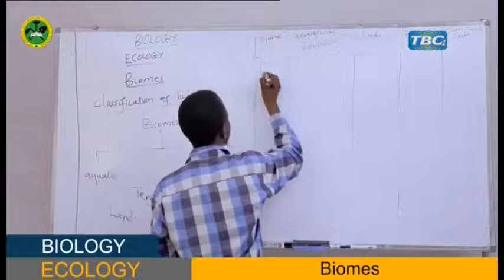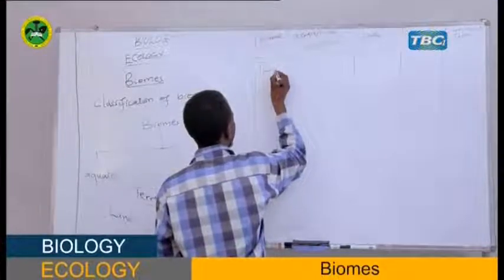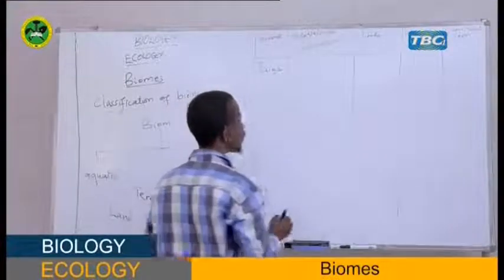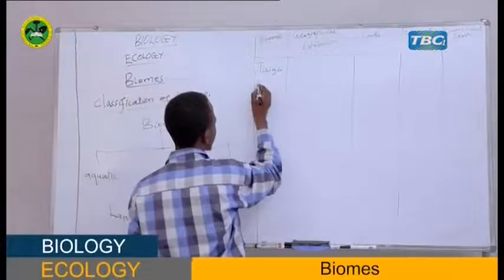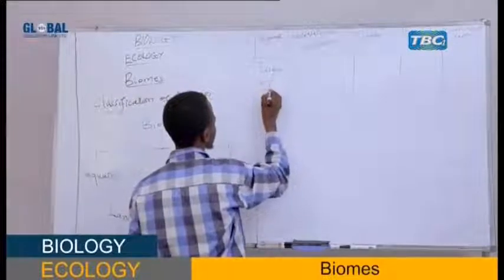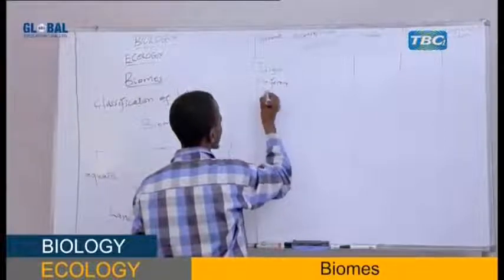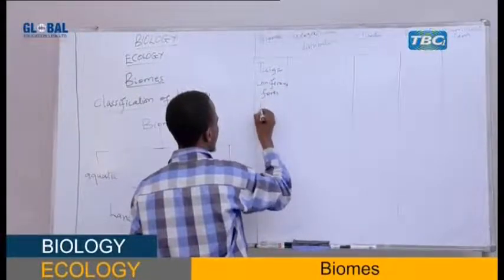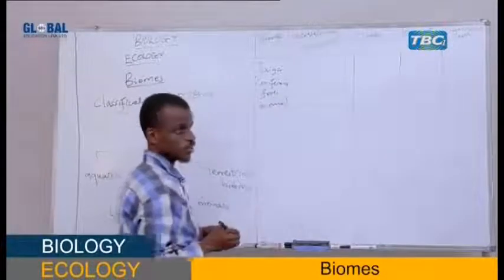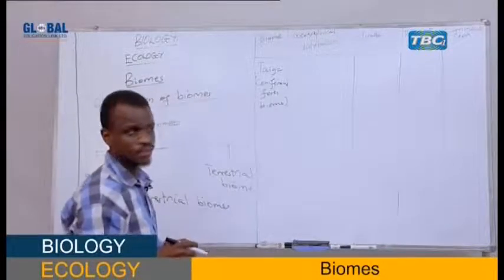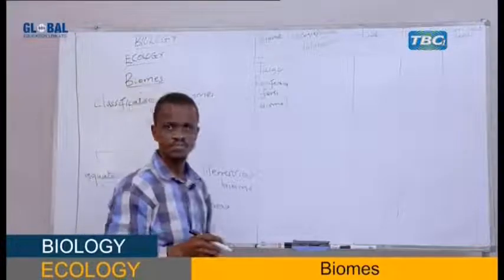Another biome is called taiga. We also call it the coniferous forest biome, or we can call it the boreal biome. Together, students?